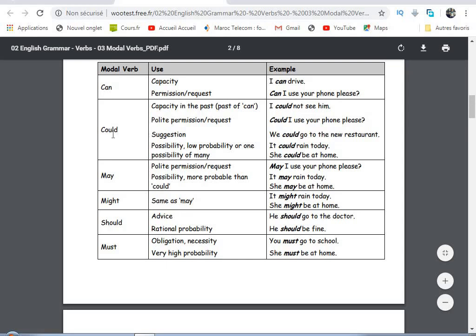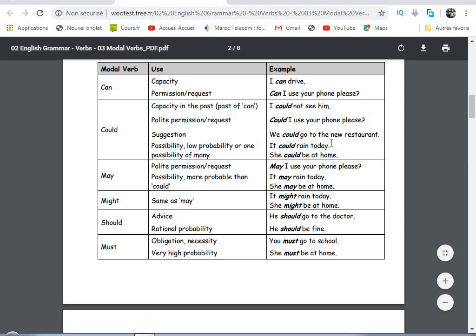Could, capacity in the past. So here could can be taken as the past form of can. So capacity in the past, I could not see him. Okay? Polite permission, could I use? So the same as can I do? Could I do? Suggestion, we could go to the new restaurants. You are given here a suggestion.